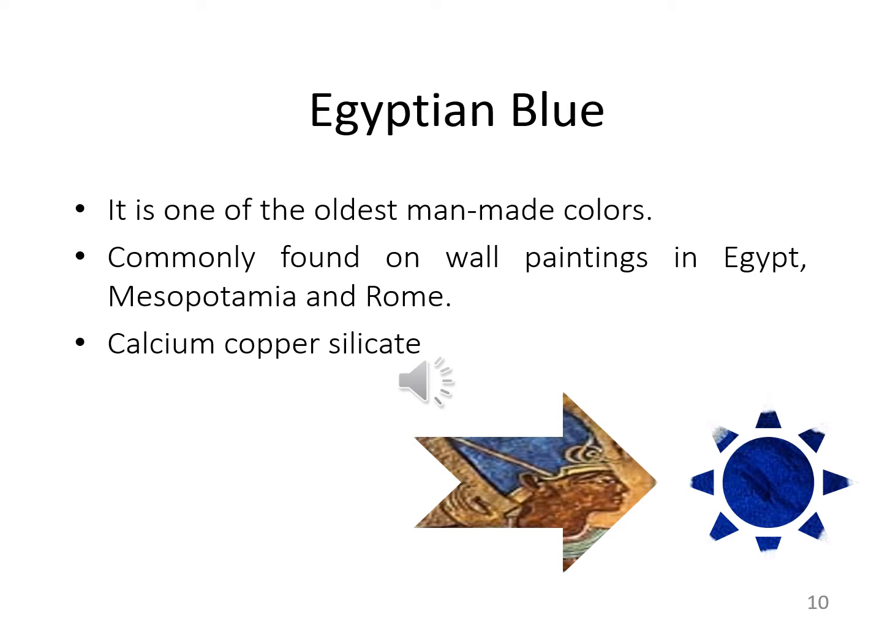Calcium copper silicate is used in its making. Basically, Egyptian blue is a very stable synthetic pigment. These pigments consist of varying blue colors. It is one of the oldest man-made colors and is commonly found on wall paintings in Egypt, Mesopotamia and Rome.